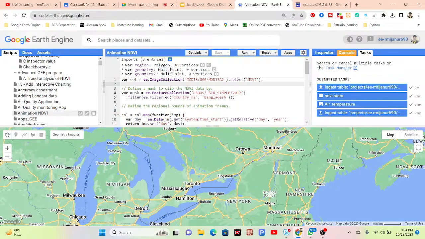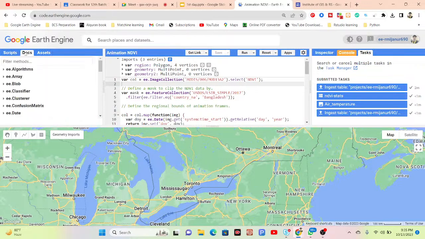For example, I put the file name animation ndvi. You can put any name, there is no problem. Now you can see this file name here, and this code is saved under it. When I click this file name, it will be added to my code editor, and in the future I can easily work with it and modify it. So the script tab is mainly managing your saved scripts.